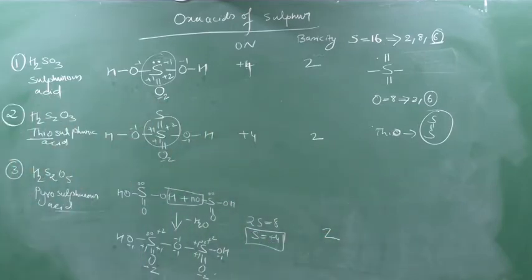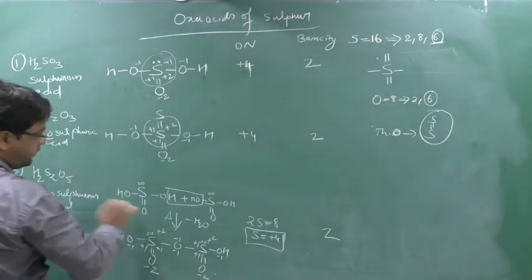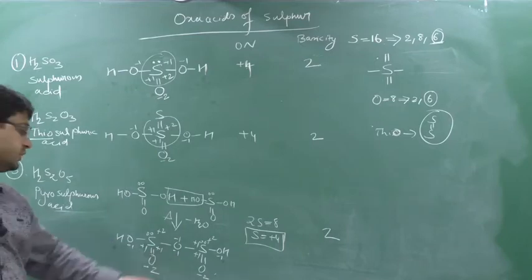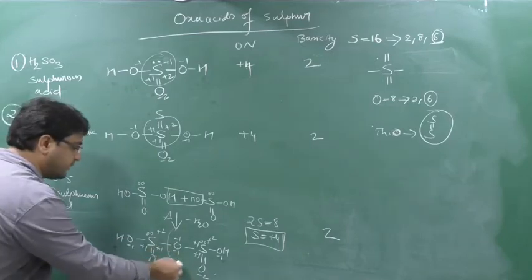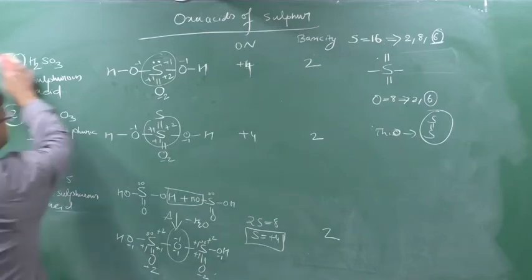Written. Why is it known as pyrosulfurous acid? Because we are heating the sulfurous acid. See, on heating we remove one water molecule. We got the pyrosulfurous acid. Point number 2. This oxygen, if you see, what is the oxidation number of this oxygen? The oxidation number of this oxygen is -2. Means there is no peroxy linkage. Clear? Done? Okay. So can I go for the next? Okay.